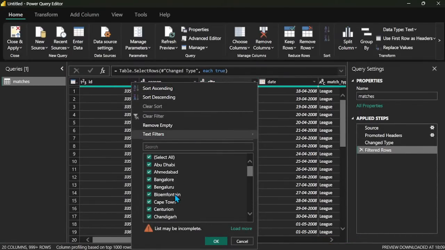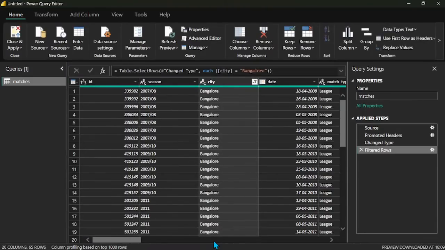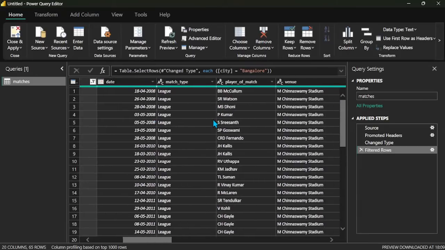Based on the cities: Abu Dhabi, Ahmedabad, Bengaluru. Bangalore is having two. Then Bloemfontein, Cape Town, Centurion, Chandigarh, Chennai, Cuttack, Delhi, Dharamshala, Dubai, Durban, East London, Guwahati, Hyderabad, Jaipur, Mumbai, Nagpur. Now I'm choosing one particular value, Bangalore wise. I click Bangalore. How many matches were conducted in Bangalore? In 2007 and 8, mostly the matches were conducted in Bangalore.